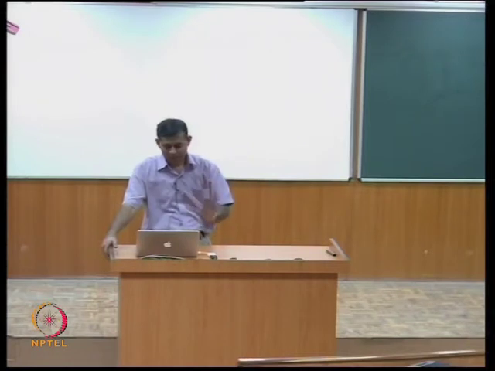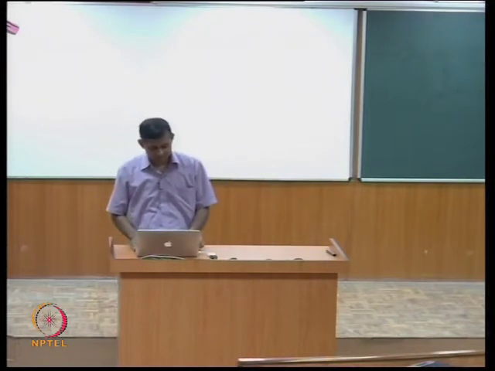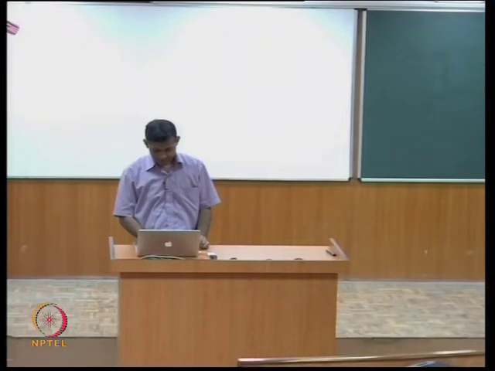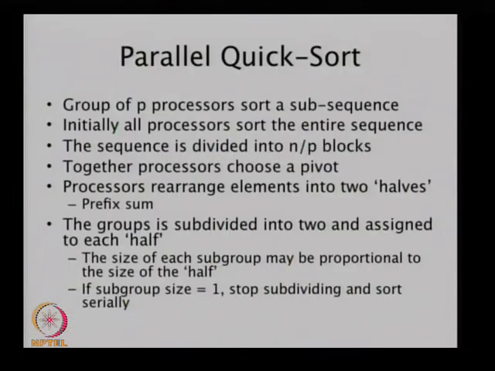Okay, I don't want to get stuck on this problem for too long. All right, so parallel quicksort, we have talked about this. The main issue is how do you divide a list into some p subsequences.